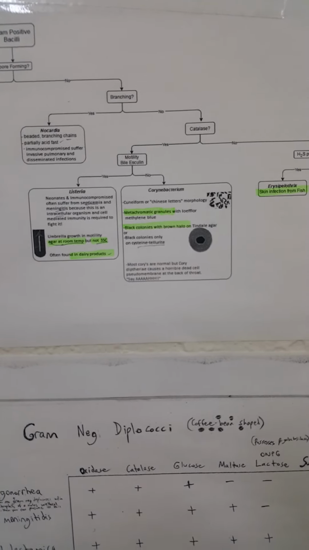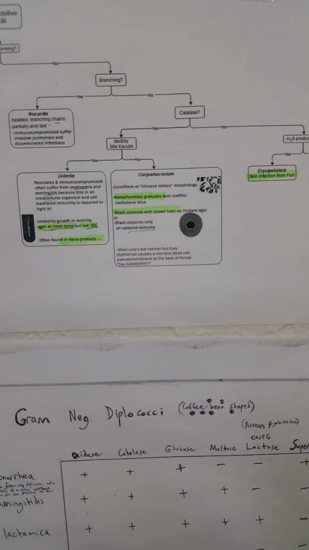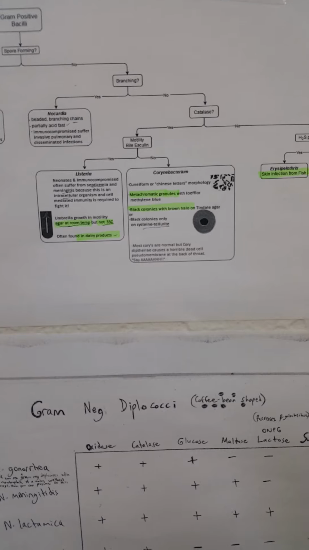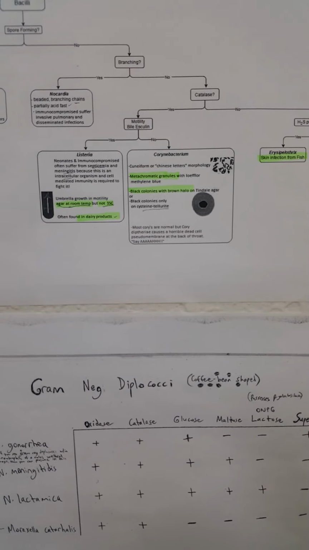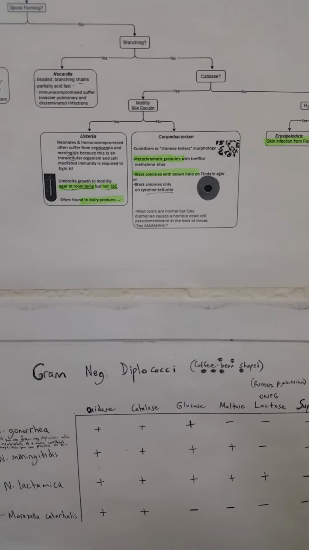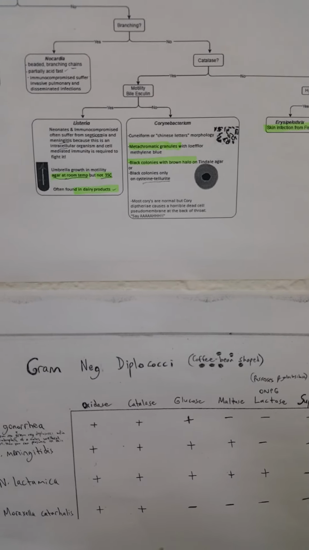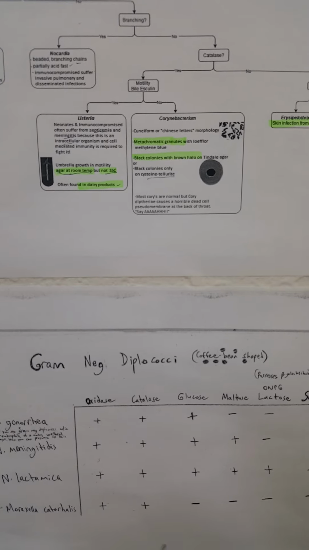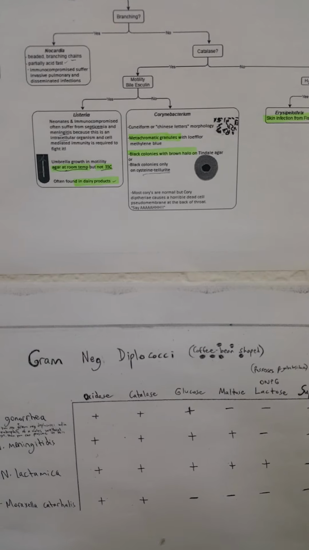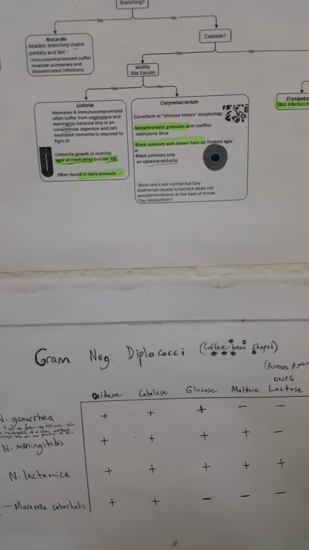If there is no branching, then we go for the catalase. If the catalase is positive, then bile esculin and motility. If bile esculin and motility are positive, then we go for Listeria monocytogenes, which is a neonatal and immunocompromised pathogen, and some immunocompromised patients also suffer from septicemia and meningitis because of this. It is an intracellular organism, and cell-mediated immunity is also required to fight it. They show umbrella growth in motility tube agar at room temperature, but not at 35 degrees centigrade, often found in dairy products.